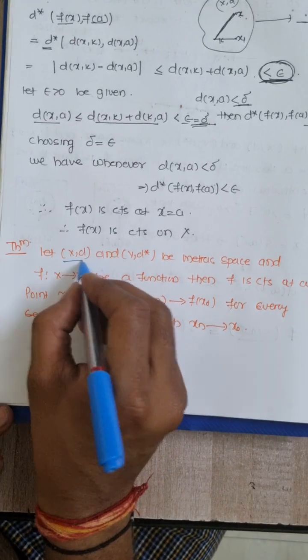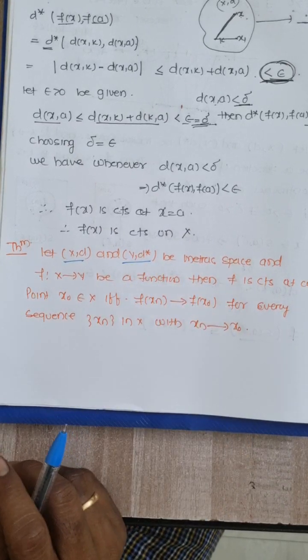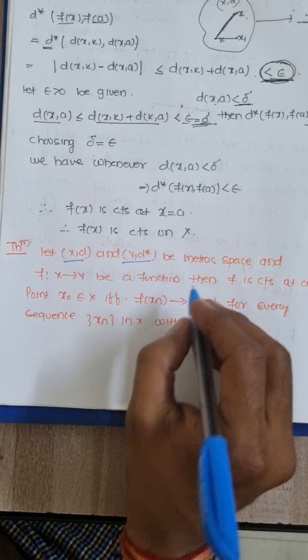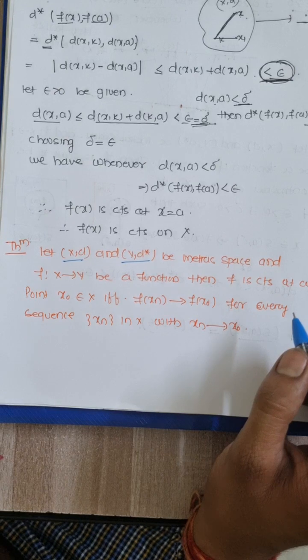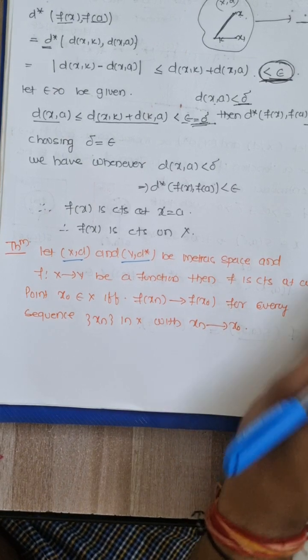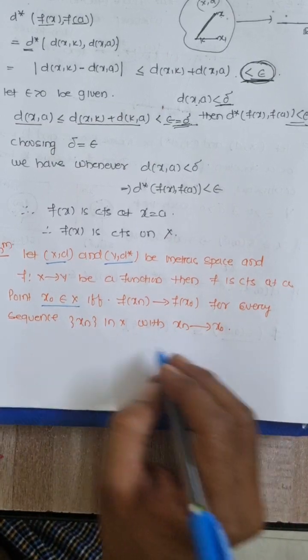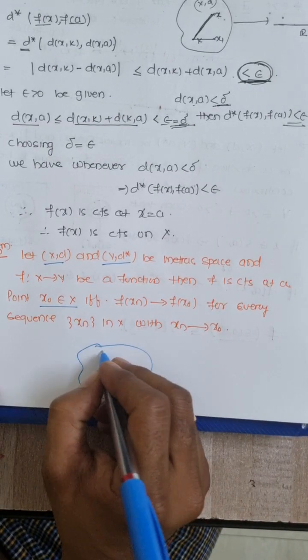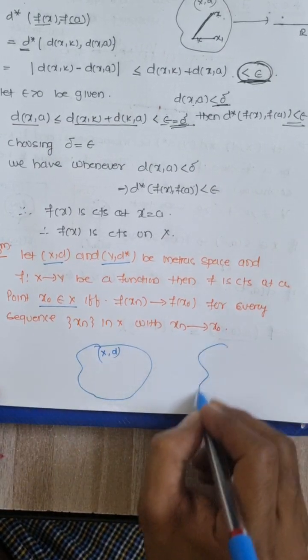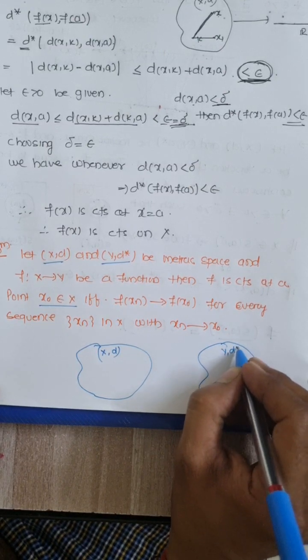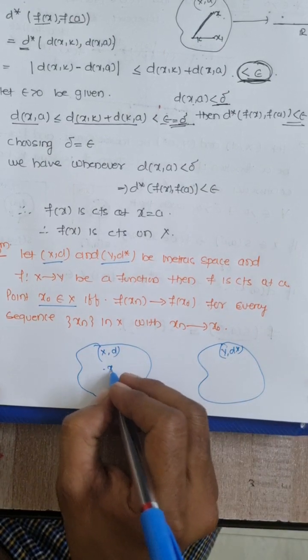First of all, we have to understand this definition well. We have two metric spaces (X, d) and (Y, d*), and we have a function, then we have to prove that f is continuous at a point x0 belongs to X. So here we have a metric space (X, d), here we have (Y, d*), and I have taken a point x0.